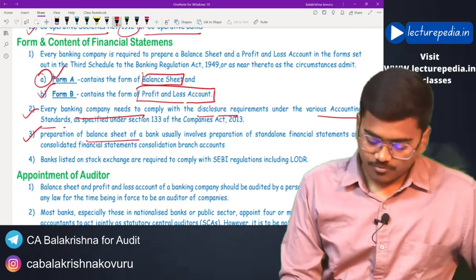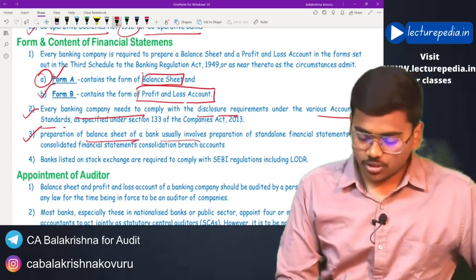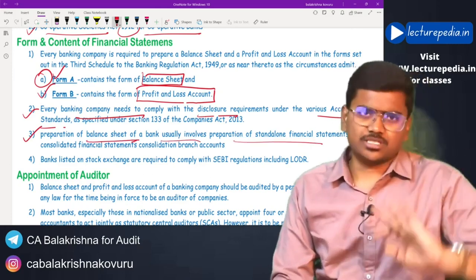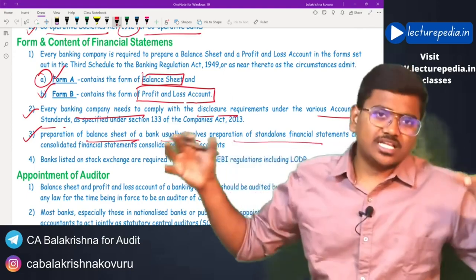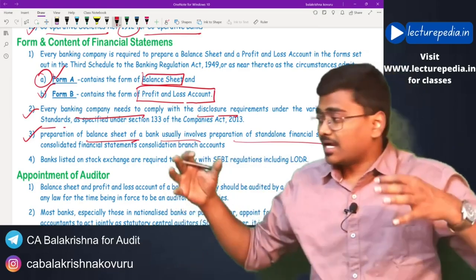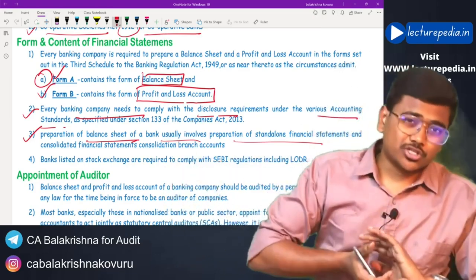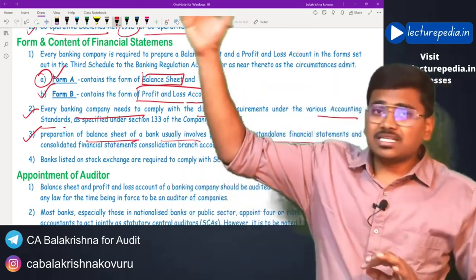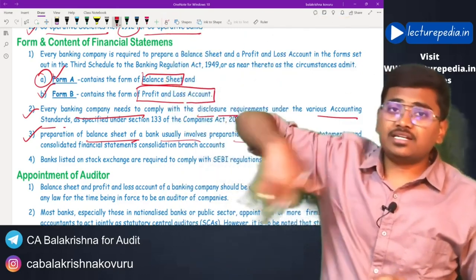And preparation of the balance sheet of a bank usually involves the preparation of standalone financial statements. Basically, I have told you now, there will be various branches. Each branch will prepare its own financial statements, and all these financial statements will be consolidated to prepare a single set of financial statements for the entire bank level.